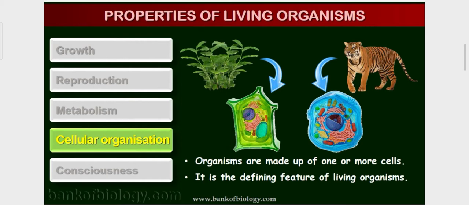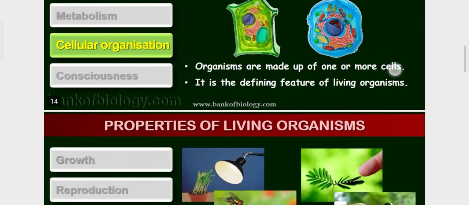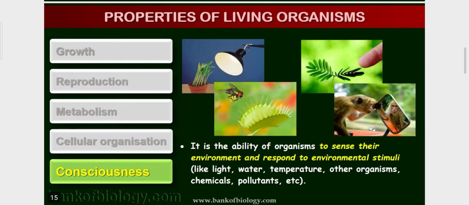So it is also a defining property of living organisms, because as we all know organisms are made up of one or more than one cells, like in prokaryotes, eukaryotes, unicellular organisms or multicellular organisms. Okay students, now the last one is consequences. It is the response to stimuli, the sense power. So the organism responds to external or internal factors. So this type of self consequences is present in every living organism.